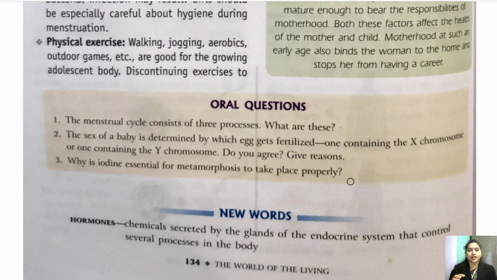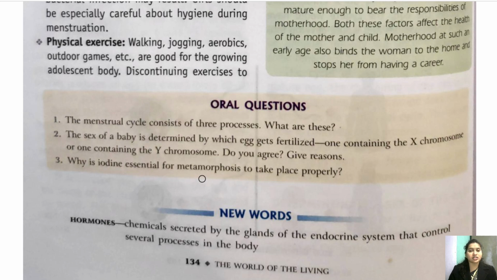All right, when an egg or a young one is getting developed into adult, there are several different stages, right? That is called metamorphosis. So, in case of metamorphosis, the hormone which participates is thyroxine, right? So it is the thyroxine hormone which participates in the process of metamorphosis.